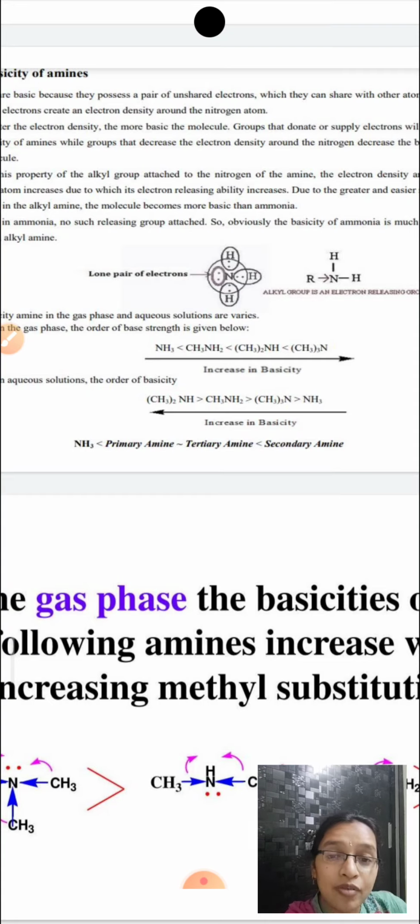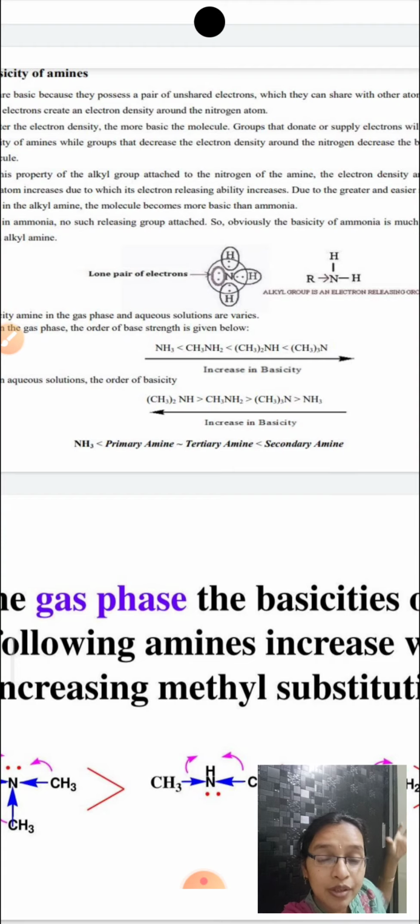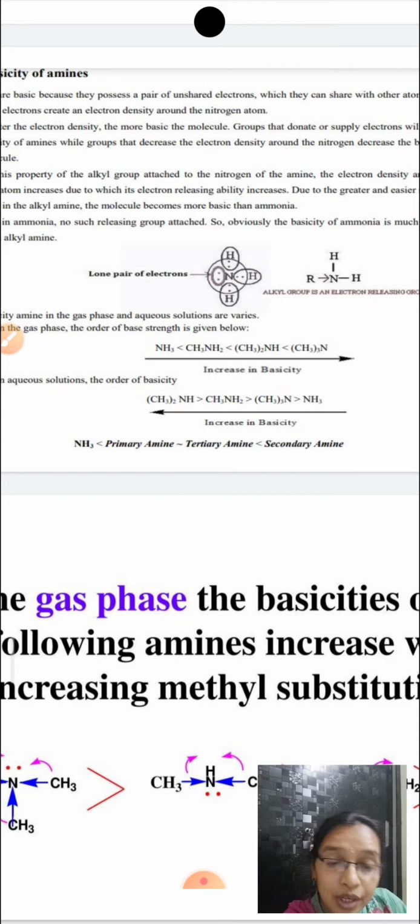In the case of tertiary ammonium ion, the positive charge that is present on the nitrogen is dispersed to the three methyl groups. In the case of secondary ammonium ion, the positive charge is dispersed to the 2 methyl groups.